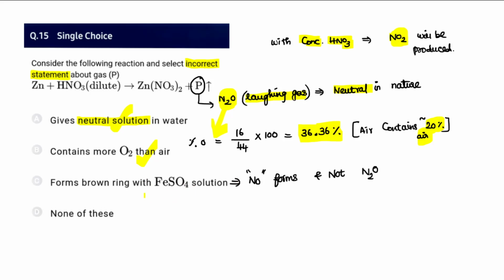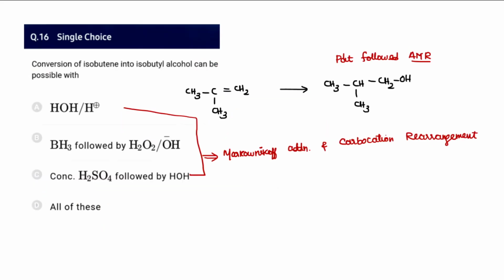NO forms a brown ring with ferrous sulfate solution. Actually N2O is not going to form a brown ring with ferrous sulfate solution. Only NO is going to form it. So therefore option C appears to be the incorrect statement, and that is the answer here. So none of the others is incorrect here. So C is matching.